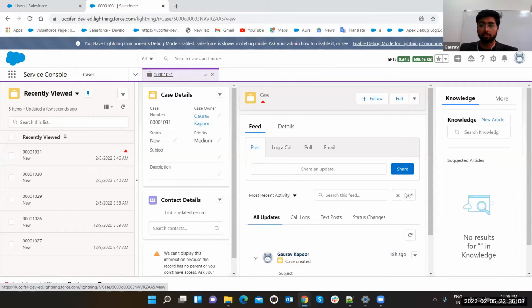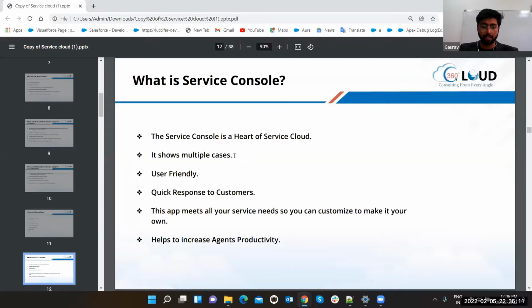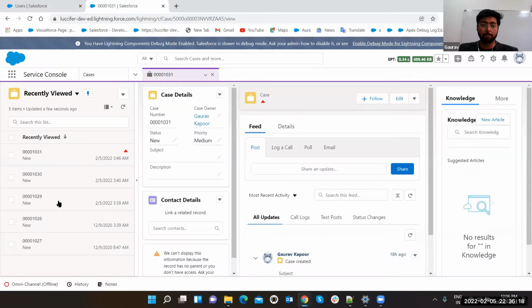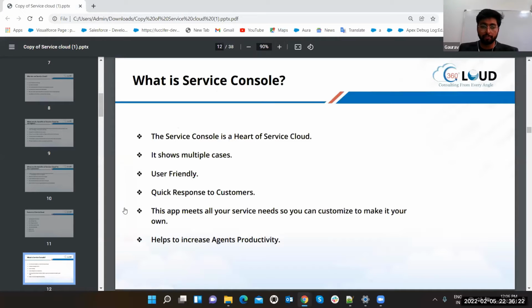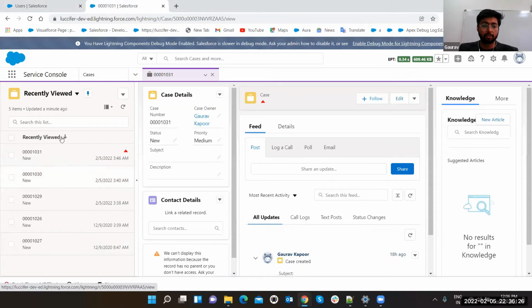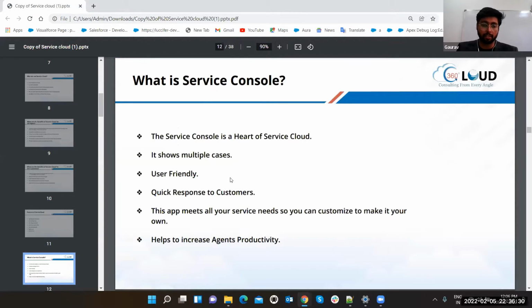That's what Service Console is, and it is the heart of Service Cloud. It shows multiple cases. It's very user friendly. You can open all the cases one after another. You can get all the stuff here, can manage all the closed cases, open cases, everything you can get here, and you can open it one by one and start working. Quick response to the customers. Yes, it is very quick in response.